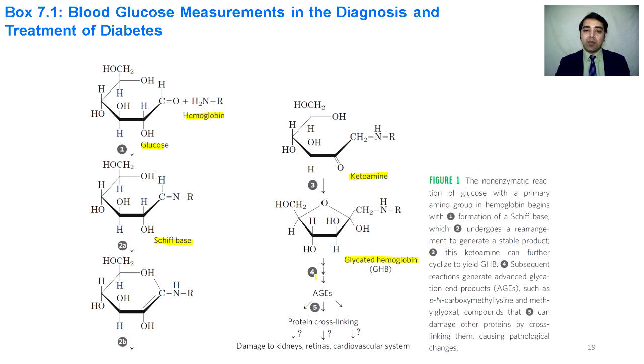This glycated hemoglobin is converted into advanced glycation end products. These advanced glycation end products are very dangerous and they can aggregate and cross-link proteins. This cross-linking then leads to damage to the kidney, retina and the cardiovascular system.